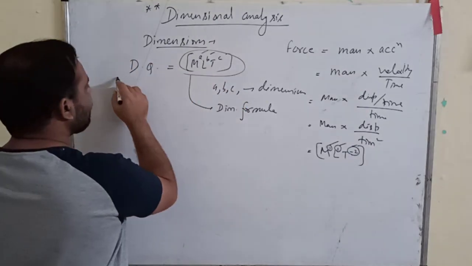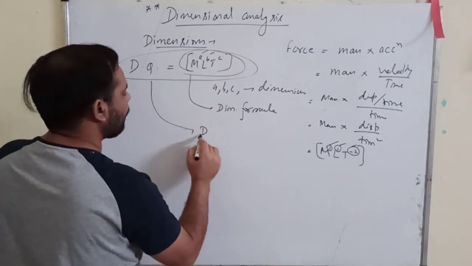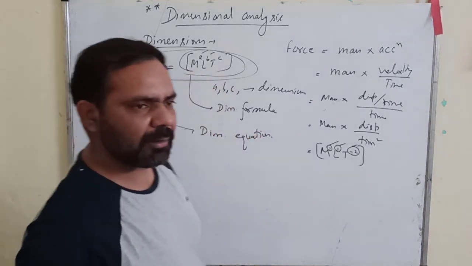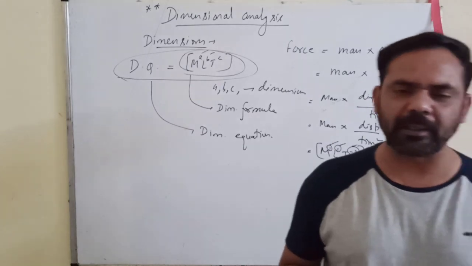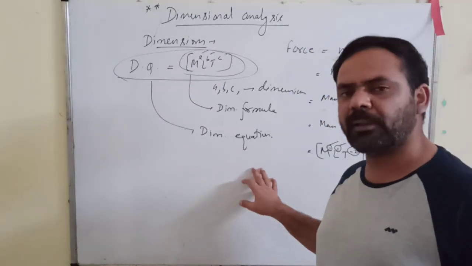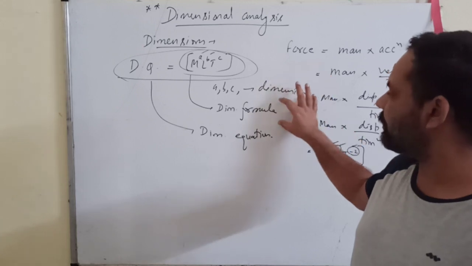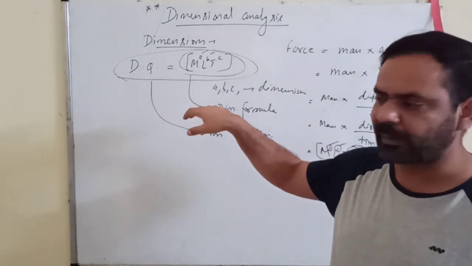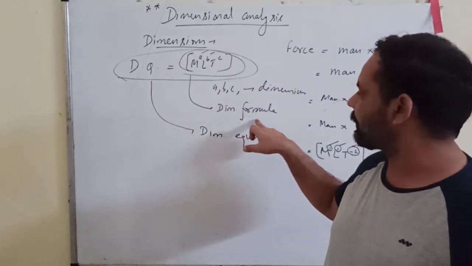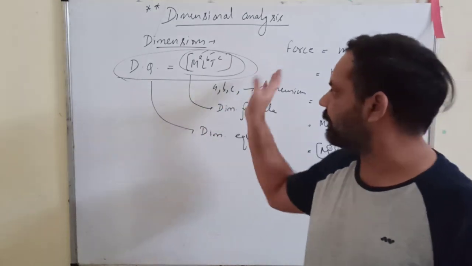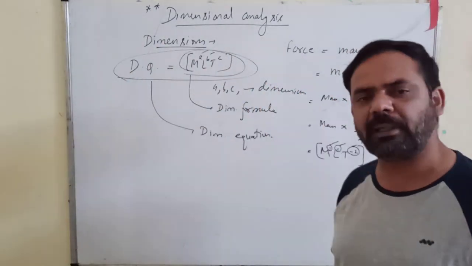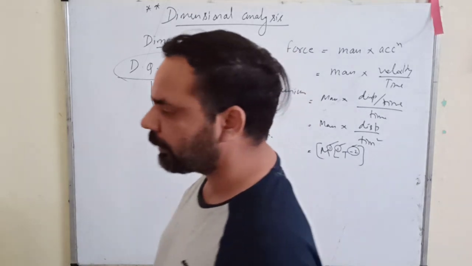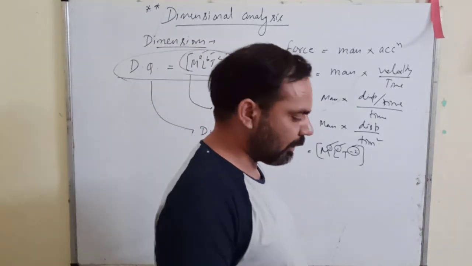And this as a whole is called the dimensional equation. When you equate a dimensional formula to a derived quantity, that equation becomes a dimensional equation. So three terms we have here: dimensions, dimensional formula, dimensional equation. Only the powers are the dimensions of the derived quantity. This complete part is called the dimensional formula of the derived quantity, and this as a whole is called the dimensional equation of the derived quantity. When you put an equal to sign and equate the dimensional formula to the derived quantity, we call it a dimensional equation.